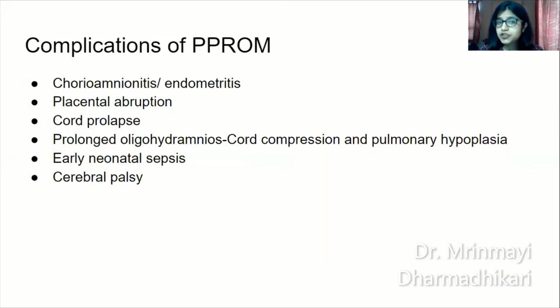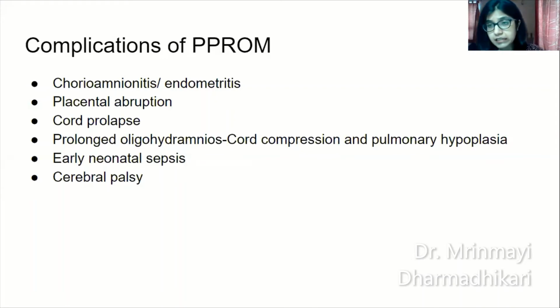Coming to complications of preterm pre-labor rupture of membranes. One is chorioamnionitis, which is one of the most dreaded complications. Then endometritis, placental abruption due to sudden decompression, cord prolapse, again due to sudden rupture of membranes, and prolonged oligohydramnios.